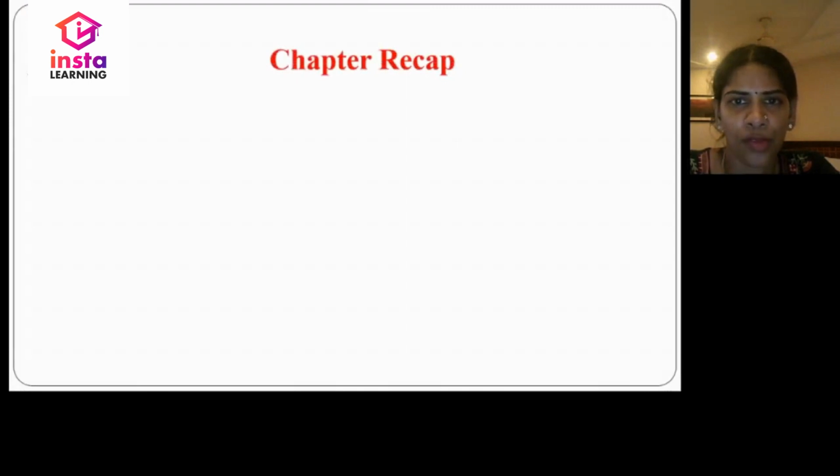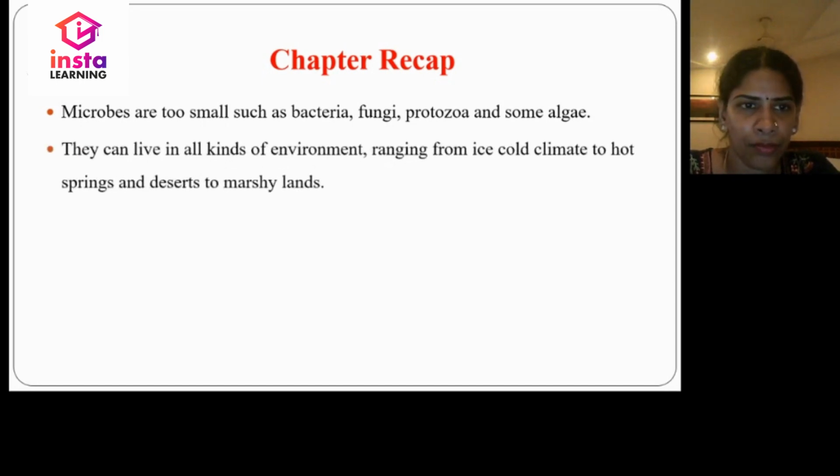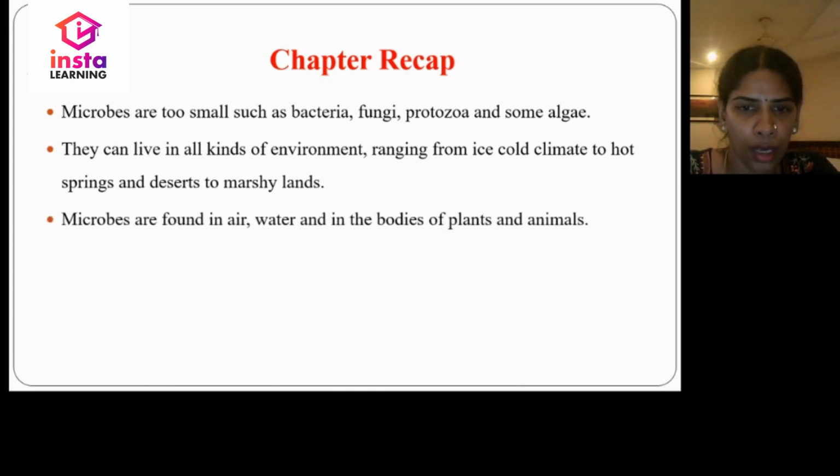Let us have a chapter recap. Microbes are very small, such as bacteria, fungi, protozoa and some algae. They can live in all kinds of environments, ranging from ice cold climates to hot springs, and deserts to marshy lands. Microbes are found in air, water and in the bodies of plants and animals. They may be unicellular or multicellular.